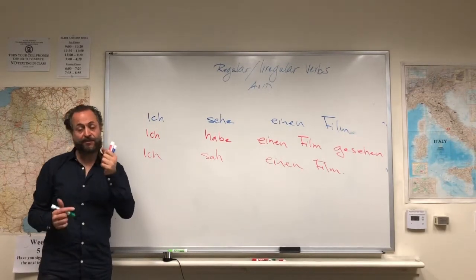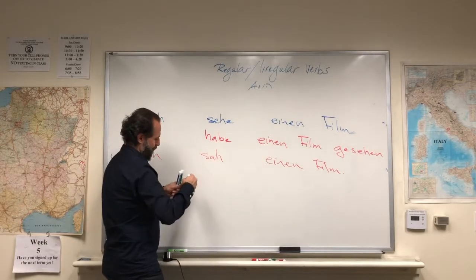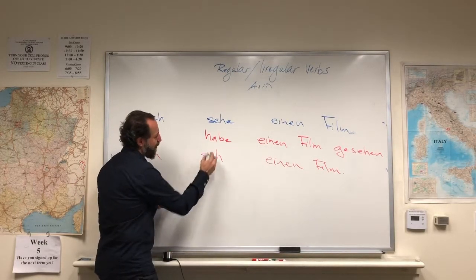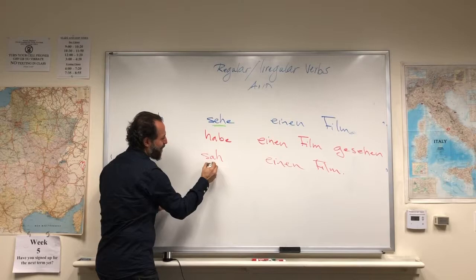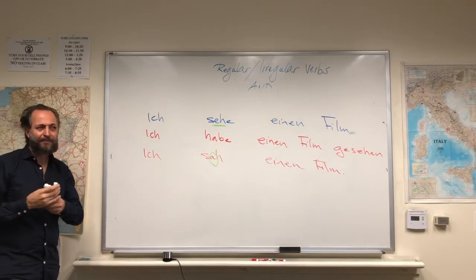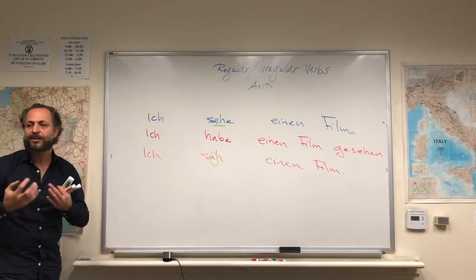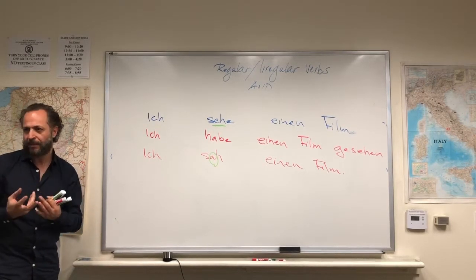That's the first reason. The second reason is, look at the vowel changing. I have here ich sehe and I have here ich sah. Because of the changing of the vowel, it's quite inconvenient to use it for everyday speaking.